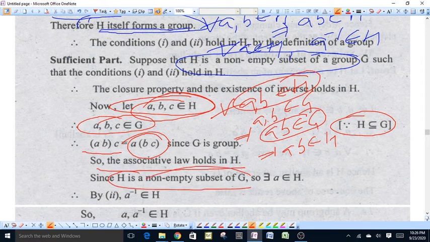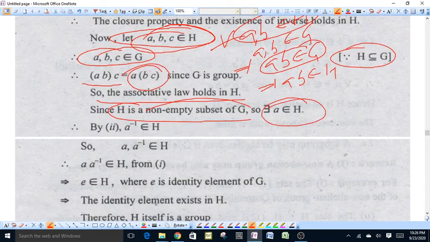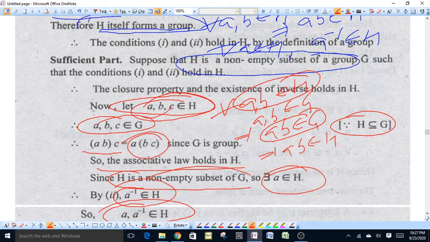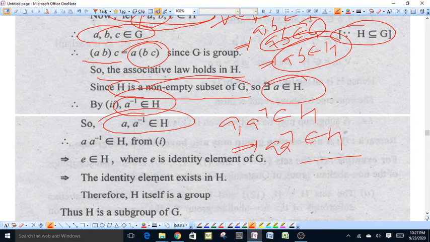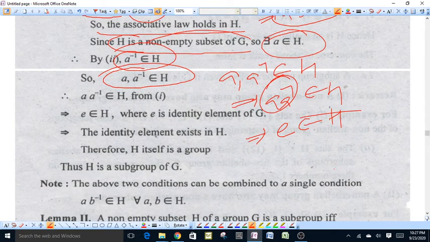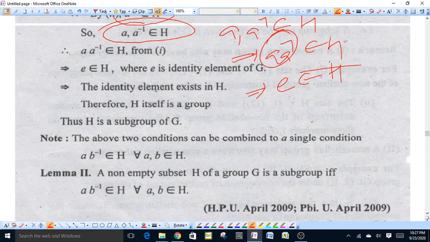Because H is a non-empty subset of G, so there is an element A in H such that A inverse belongs to H. This means A and A inverse also belong to H, because from the first part we have proved that for two elements of H, AB also belongs to H. This means if we have A and A inverse elements of H, then A times A inverse is equal to E, that implies E belongs to H. That is, identity element exists in H, therefore H itself is a group. This means H is a subgroup of G.